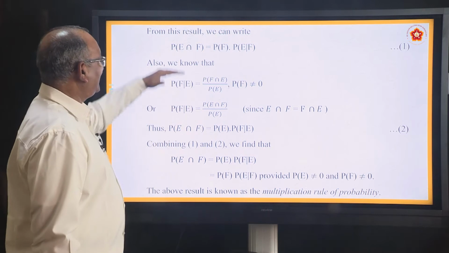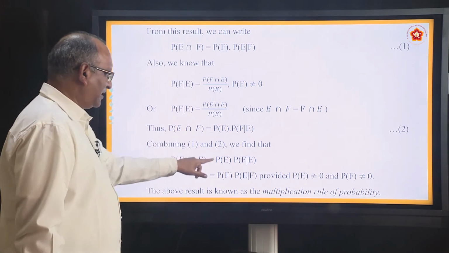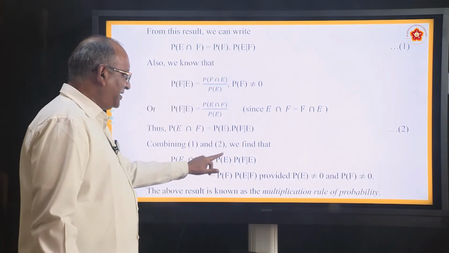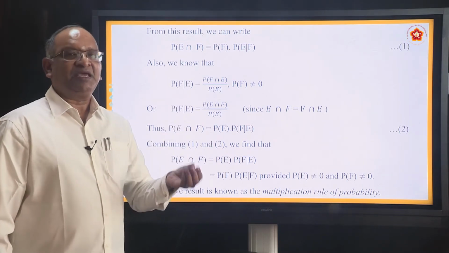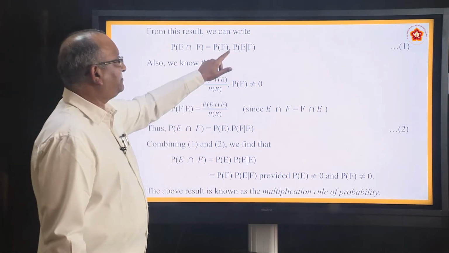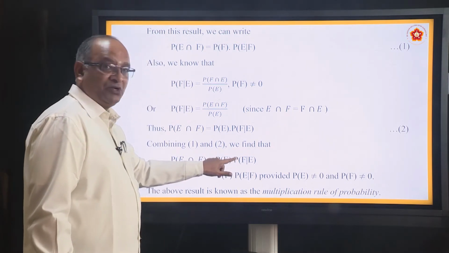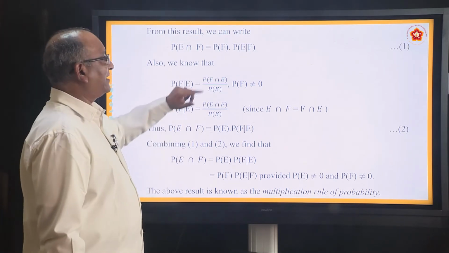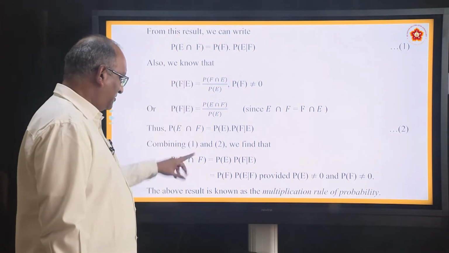So for this result and this result, the left hand sides are equal, so we can say that the right hand sides are also equal. One is P(F) into P(E|F), another is P(E) into P(F|E). Which event has taken place first? If E has occurred first, then it is P(F|E), because we are trying to find F when E has already occurred, as the second event. Whereas if F has already occurred, then it is P(E|F). That is the only difference. Both mean the same.